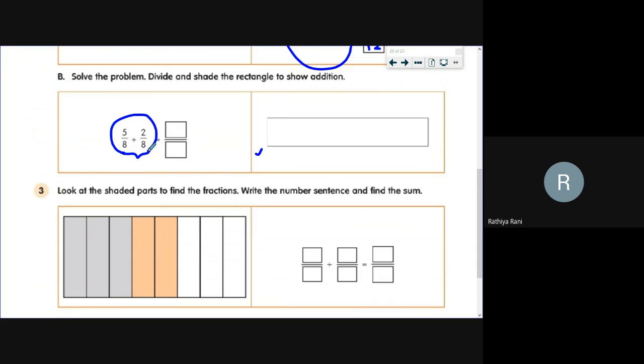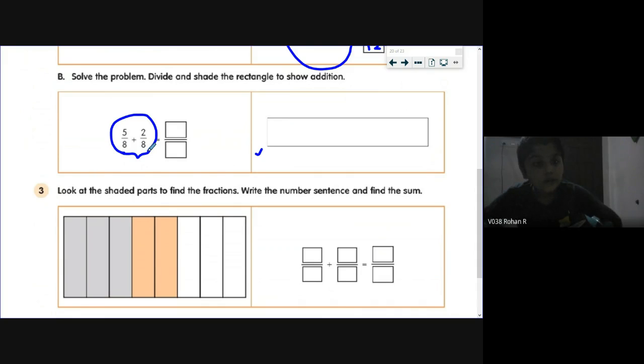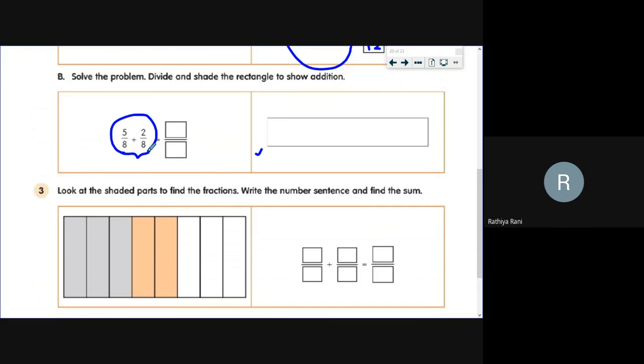Yes, ma'am. We should draw 7 boxes. 7 boxes, but there is no number like 7 there. 8 boxes. 8 boxes, very good. We need to divide it into 8 equal boxes. Okay, 4, 5, 6, 7, 8. Yeah, very good, Rohan.